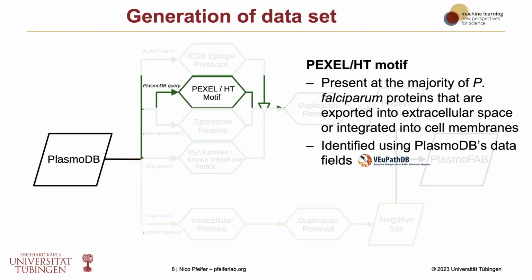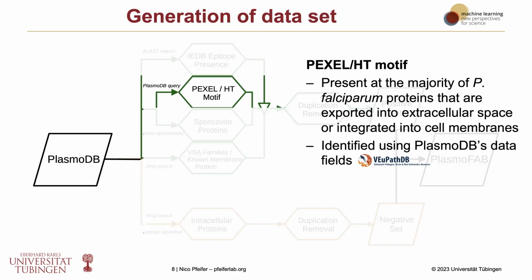Then we know that for the majority of Plasmodium falciparum proteins that are exported into extracellular space or are integrated into the cell membrane, we have those PEXEL or HT motifs present. And so we could also look for those motifs by just looking at the annotation from PlasmoDB.